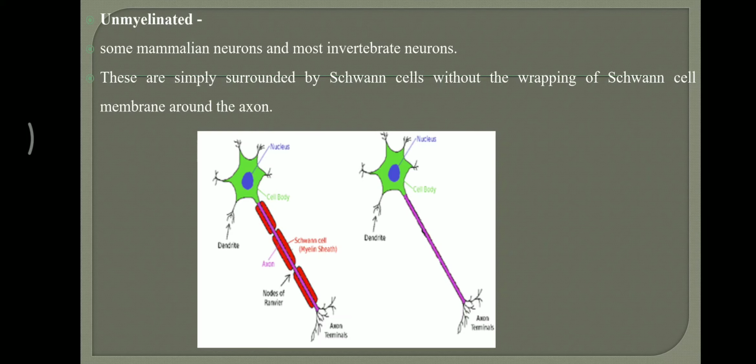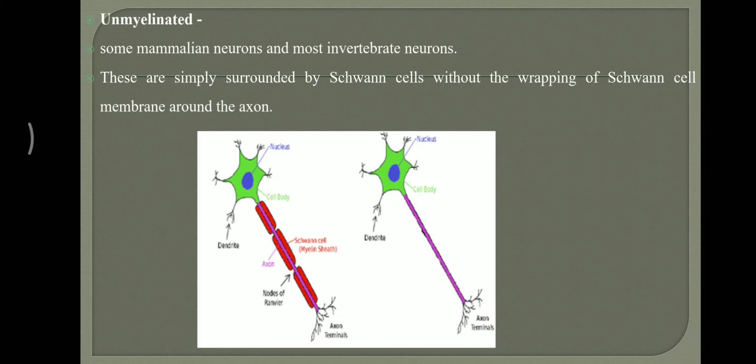In this condition the Schwann cell is already present, but it is simply surrounding the neuron. There is no wrapping of Schwann cell membrane around the axon, so multiple wrapping is absent.